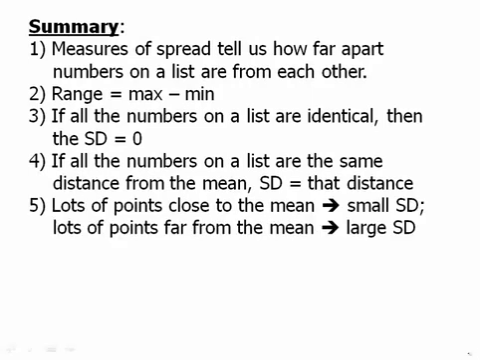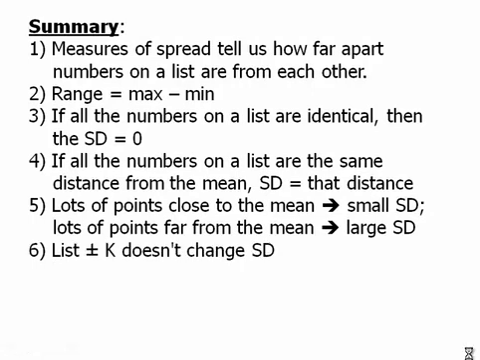Lots of points close to the mean give you a smaller standard deviation. Lots of points far away from the mean give you a larger standard deviation. If we add or subtract from every number on the list, that doesn't change the standard deviation at all. And if we multiply a list by some positive number k, then the standard deviation gets multiplied by that number.